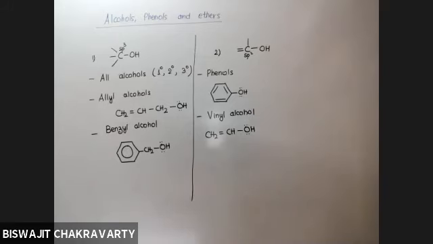Classification of alcohols is done on the basis of two criteria, one of which is on the basis of the number of OH groups, and the other is based on the hybridization of the carbon bonded to the OH group.